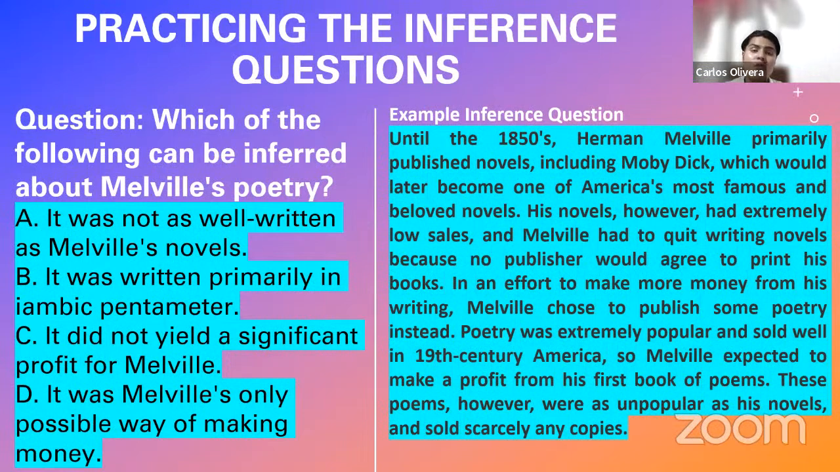Because if that happened with his novels, that he didn't sell any copy and was not well paid for it, and he moved on to poetry in order to receive good money for his writing, but he didn't sell any copy as well, what can we infer? That he didn't receive a significant profit for that poetry. That is what we can infer.